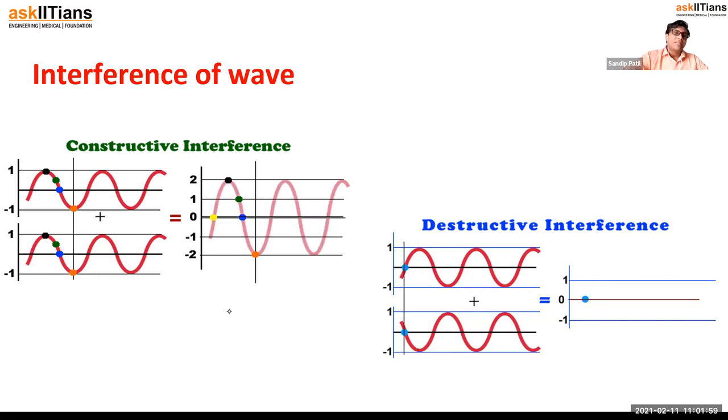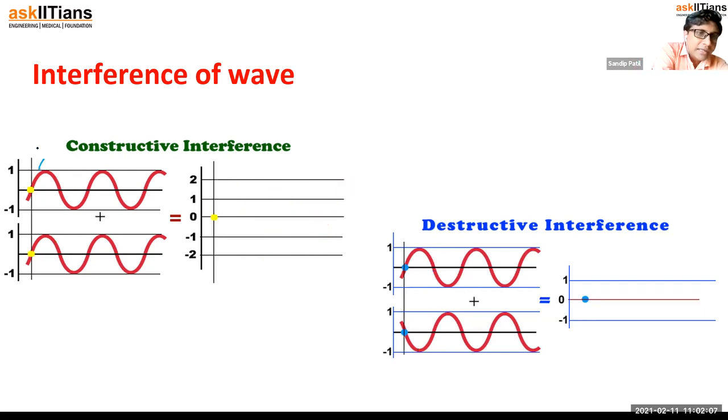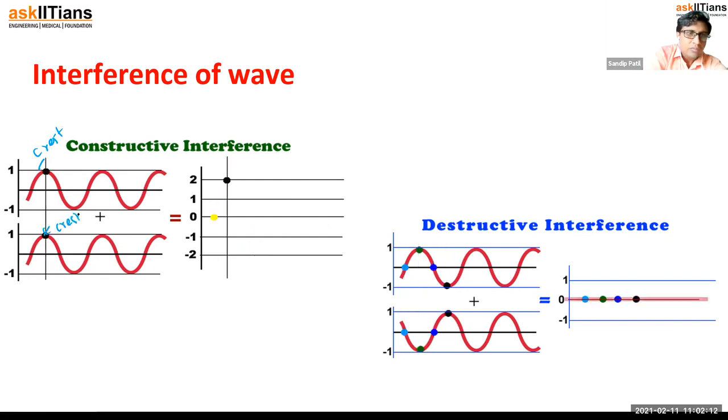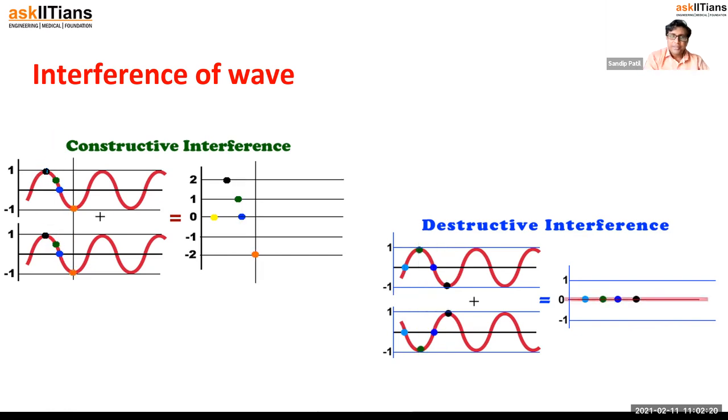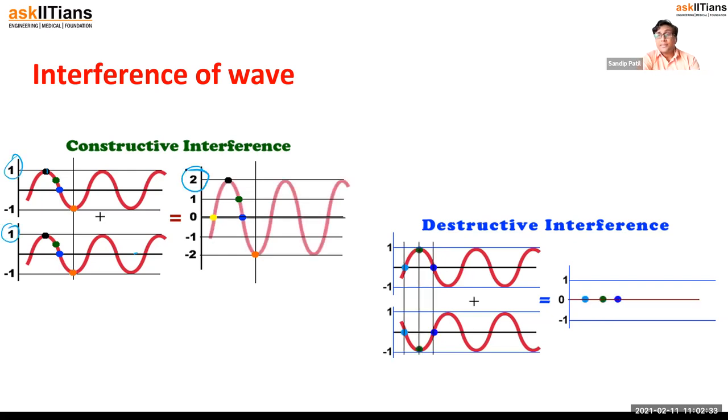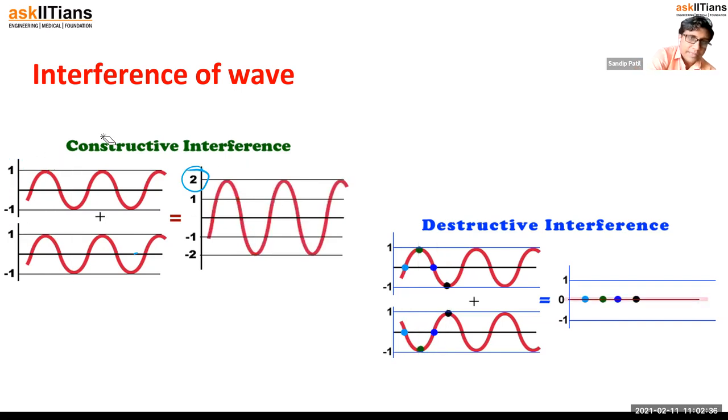So now consider there are two waves, one like this, one like this. Consider they are stationary, they are not moving anywhere. Here the crest of the first wave and the crest of the second wave are together, right? You can see that black point is always together. Also this orange point represents the trough. So what is happening to the amplitude? The amplitude here is 1, here is also 1, both get added and we get the resultant amplitude as 2.